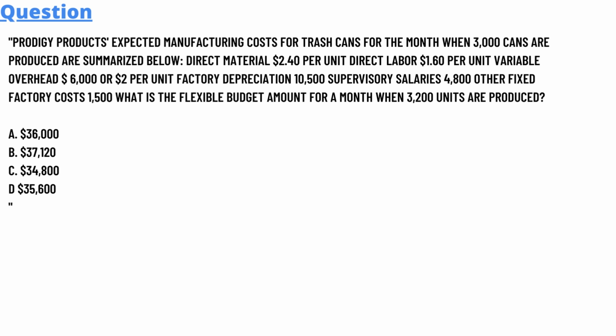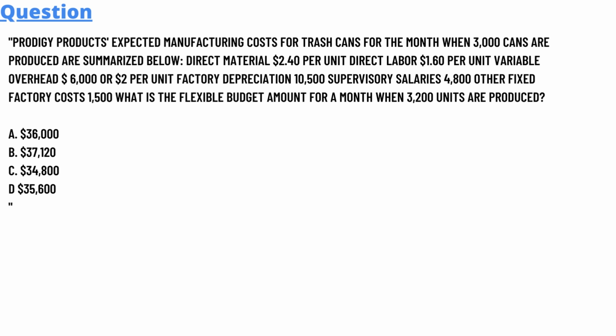Direct material 2.40 per unit, direct labor 1.60 per unit, variable overhead 6,000 over 2 per unit, factory depreciation 10,5,000, supervisory salaries 4,800, other fixed factory costs 1,500. What is the flexible budget amount for a month when 3,200 units are produced? Option A